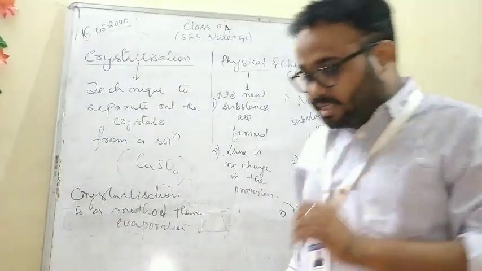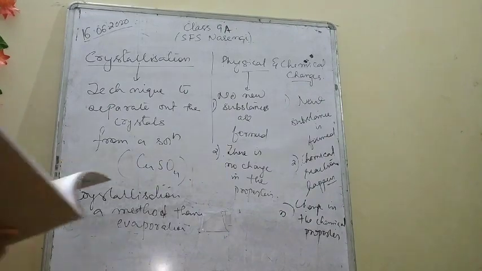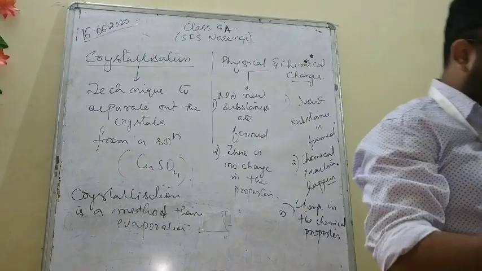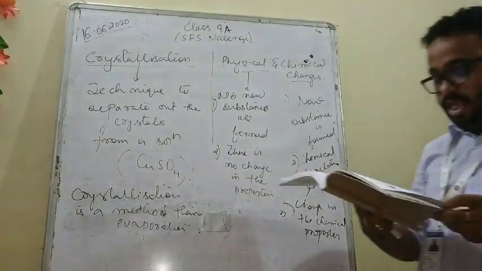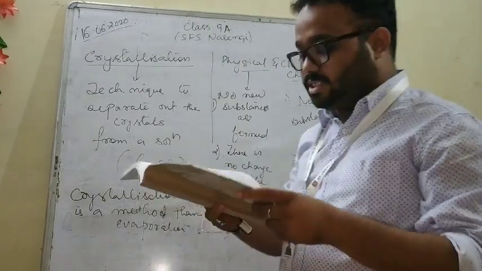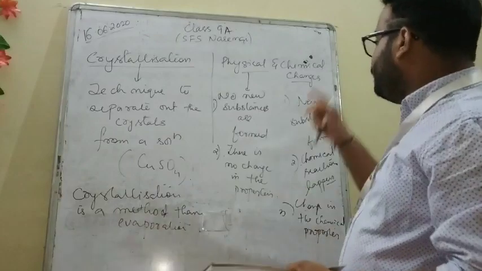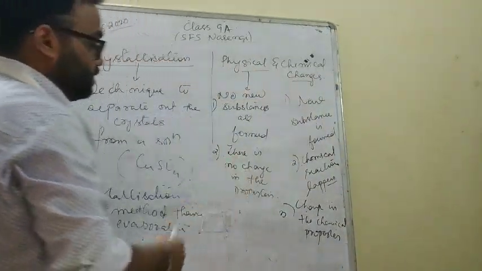There are some examples in your book. If I look at the book, on page number 24, classify the following as chemical or physical changes. As I told you, physical changes mean no new substances are formed and there is no change in the properties.